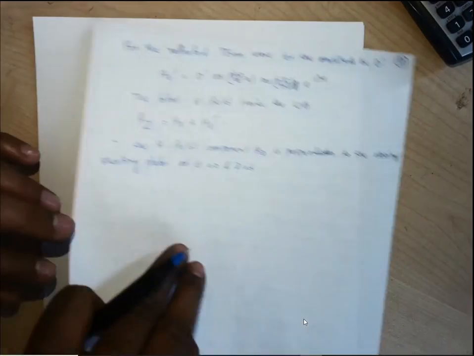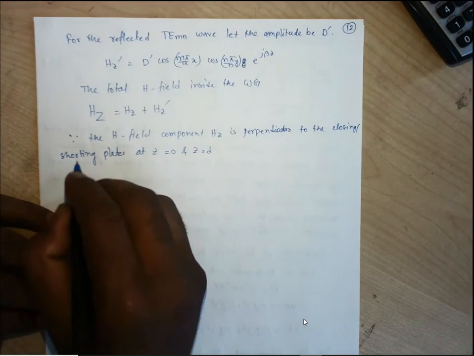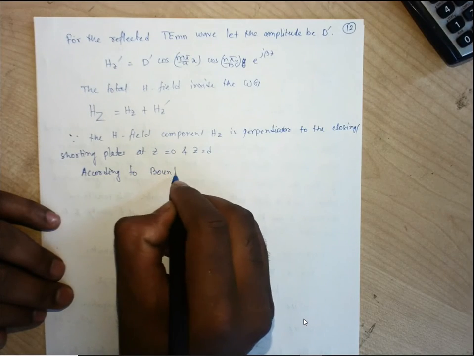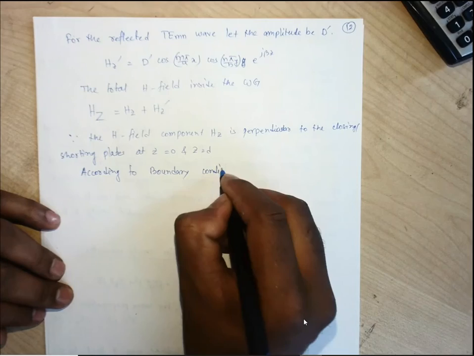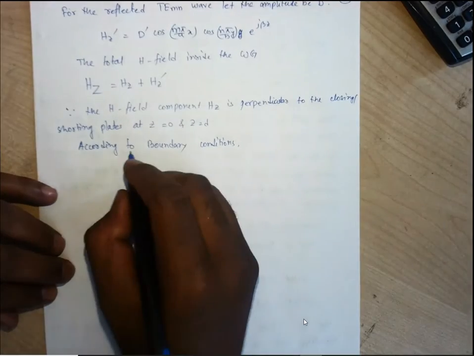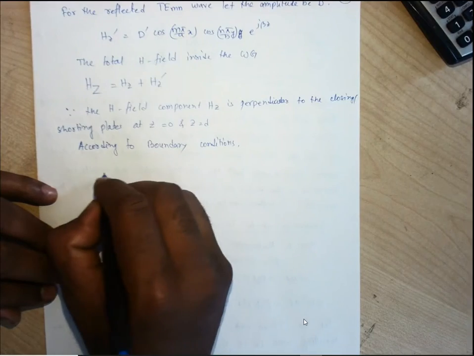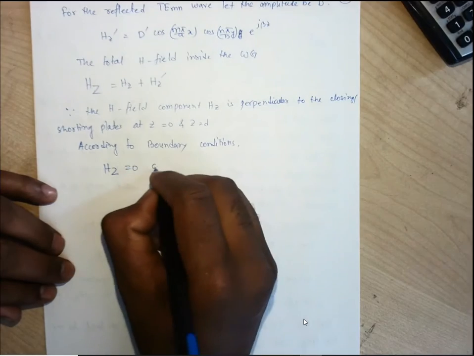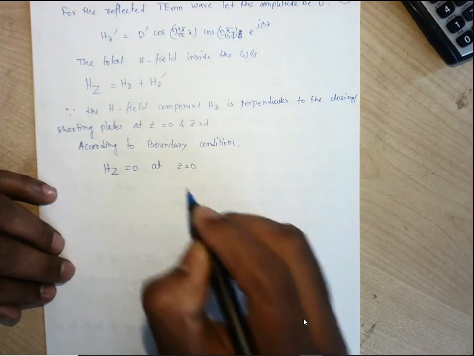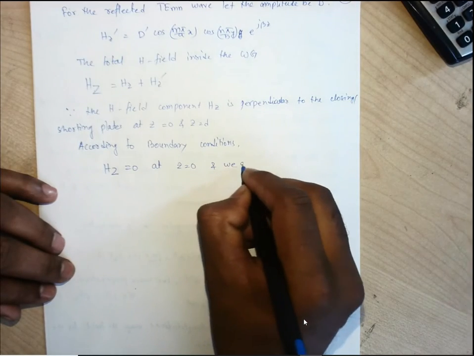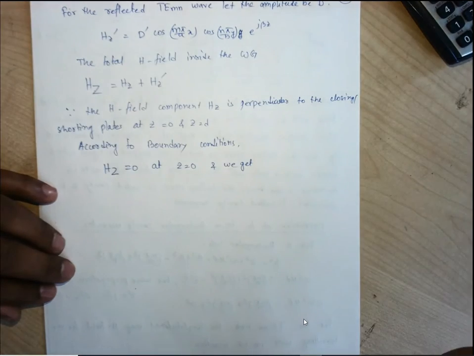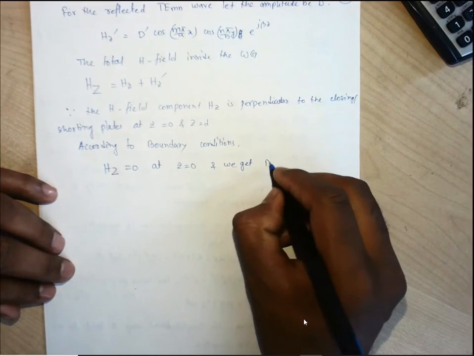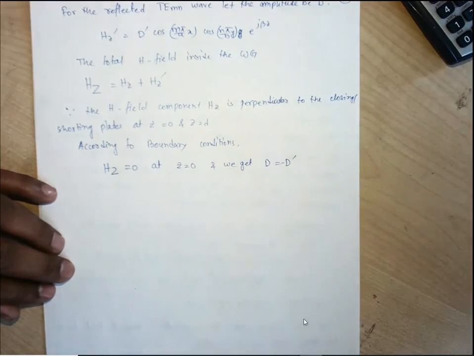So what we can say, according to boundary conditions, Hz is equal to 0 at z equals 0. If at z equals 0, Hz equals 0, then D is equal to minus D prime.